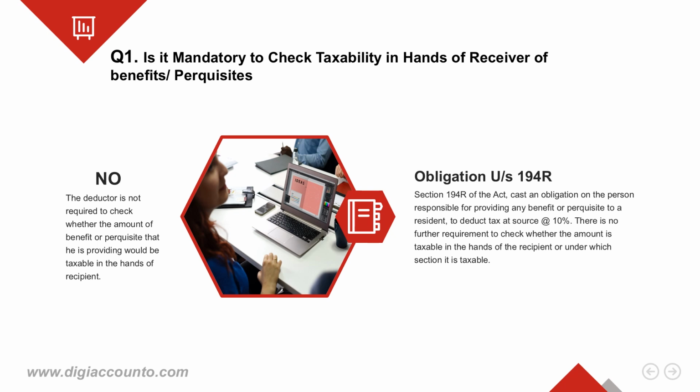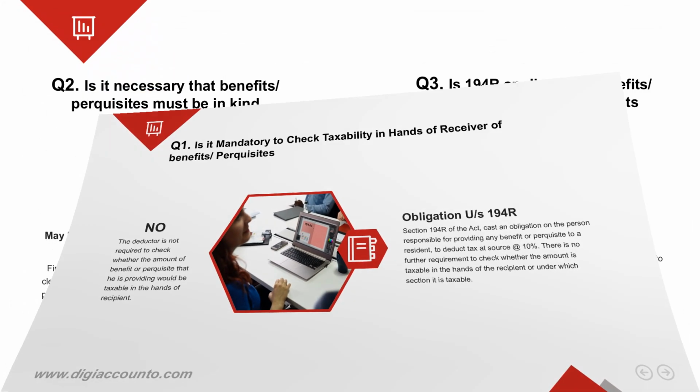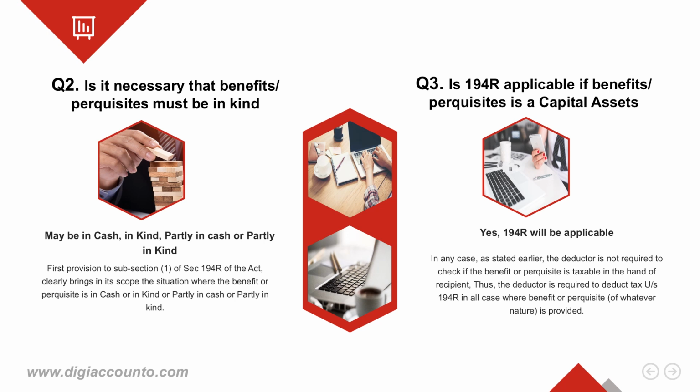Section 194R of the Act casts an obligation on the deductor to deduct TDS at the rate of 10%. There is no further requirement to check. In answer to question number 2, the department clears that the provided benefit or perquisite may be in cash, in kind, partly in cash, or partly in kind. Further, the department clearly mentioned in answer to question number 3 that the deductor is required to deduct tax under section 194R in all cases where benefits or perquisites are provided. There cannot be any further test.